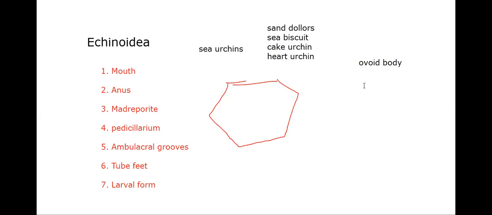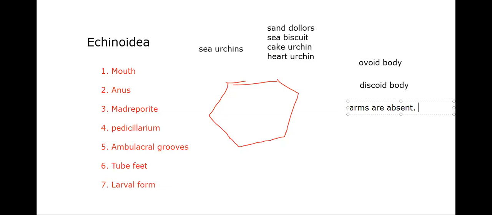Sea urchins have an ovoid body, and sand dollars have a discoid body, which is covered with movable spines. The body is ovoid or discoid and covered with spines. Arms are absent, which should be remembered. I didn't draw any arm on the diagram. See there, the arms are absent.